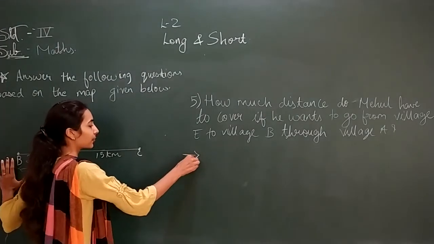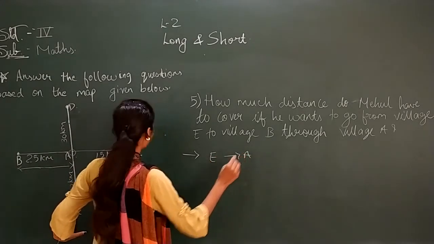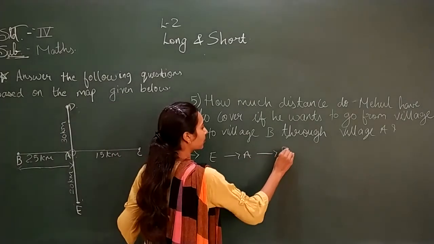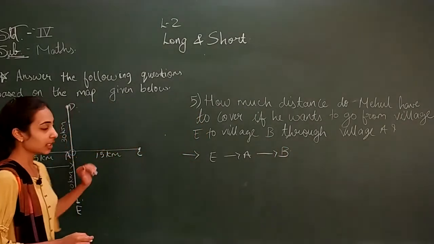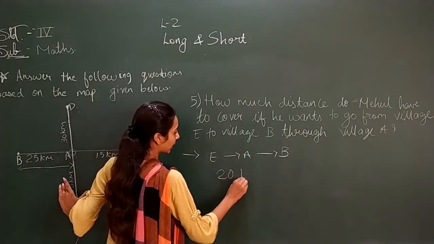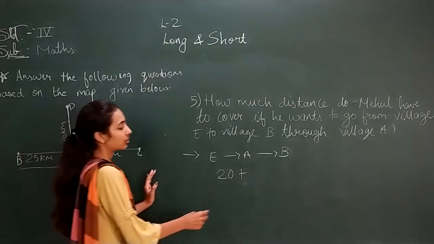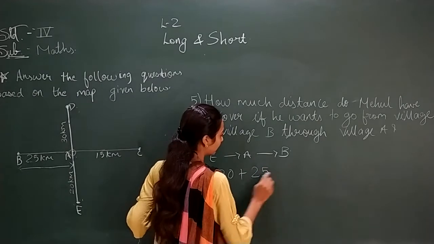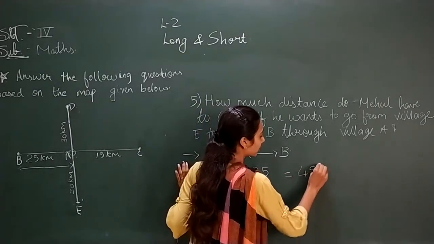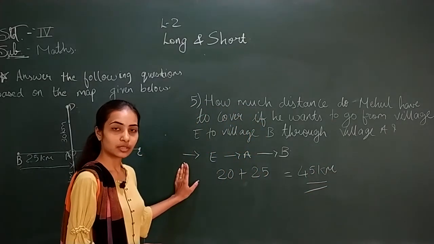Let us find. See, he is going from E to A and A to B. Now the distance between E and A is 20 kilometers. And to reach B, from A to B it is 25 kilometer. So he will cover 20 plus 25. So our answer will be 20 plus 25 is 45 kilometers. So how much distance will he cover from E to B? 45 kilometers.